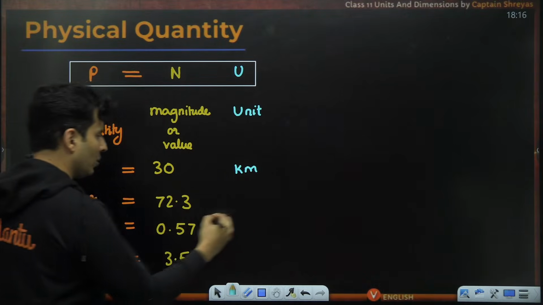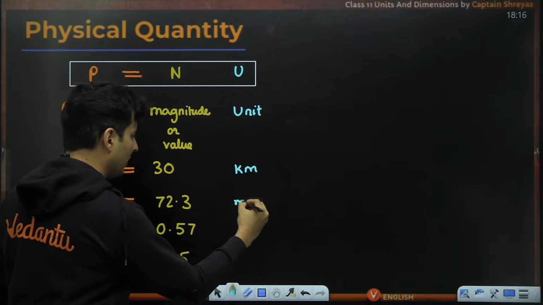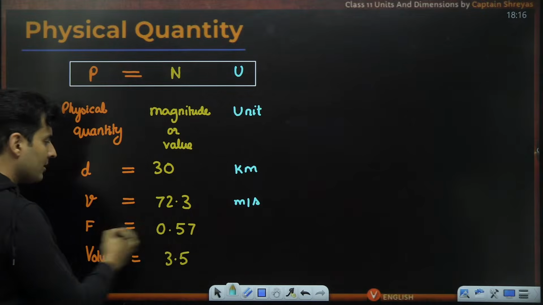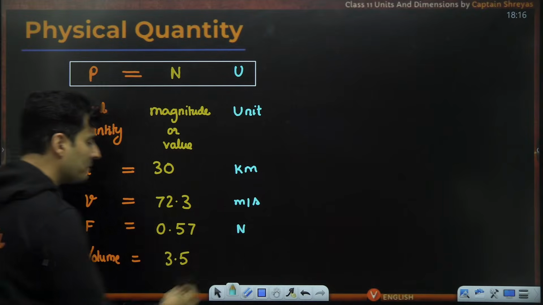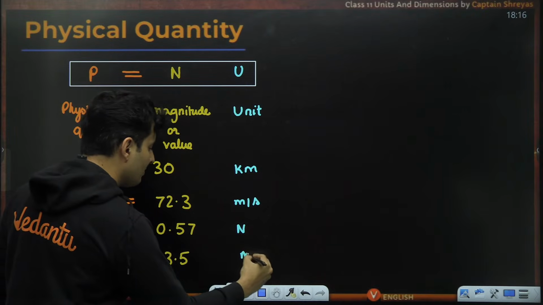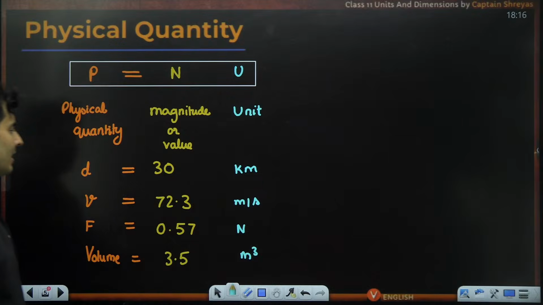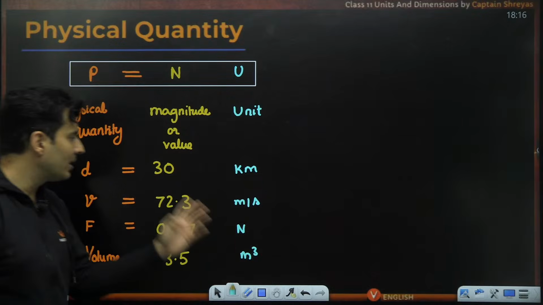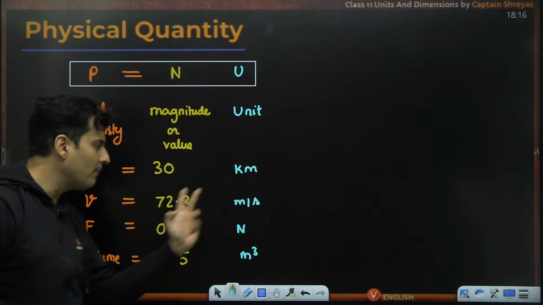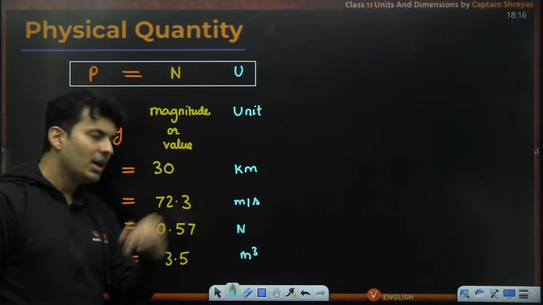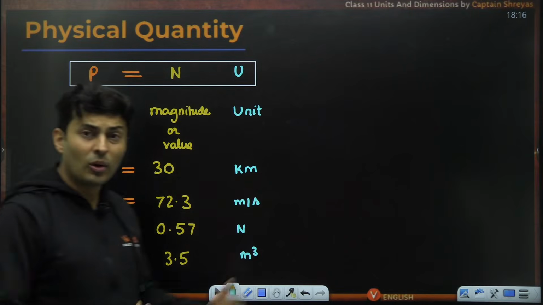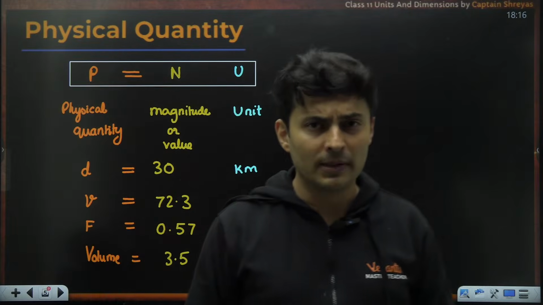The speed with which I am going is maybe 72.3 meters per second. The force which I applied is 0.57 newtons. Volume is maybe 3.5 meter cube. So you can see number, unit, value, and what is it measured in. That what is it measured in is basically the unit.